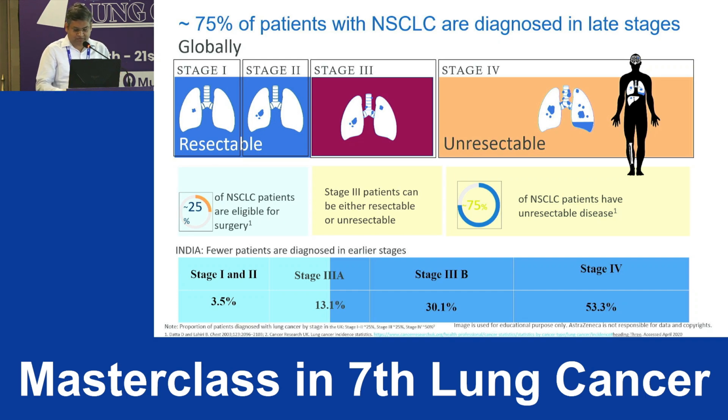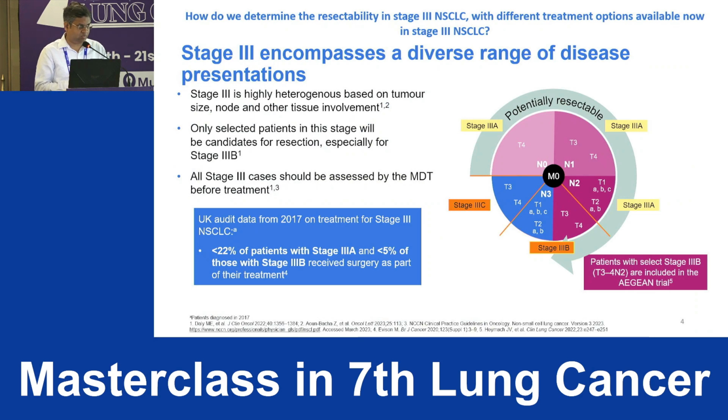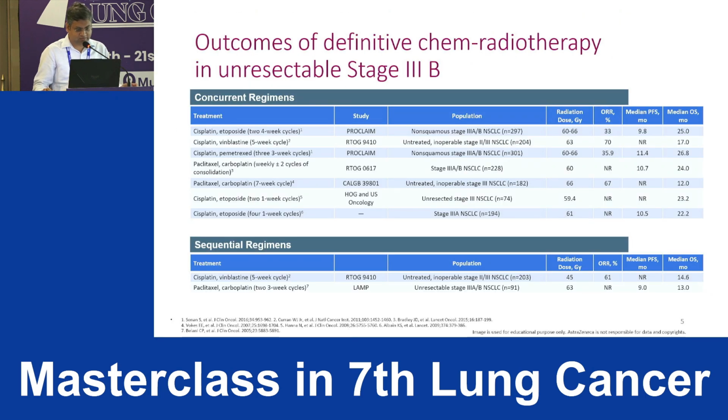So what should be the strategy for these patients? Now, stage 3 is a heterogeneous group. All stage 3 are not the same. Here we see stage 3A, which are broadly resectable, but of stage 3B, less than 5% are resectable in the data published by UK. And even in stage 3A, less than 22% of patients were resectable. So this is the scenario in UK. Now what will be the scenario in India?